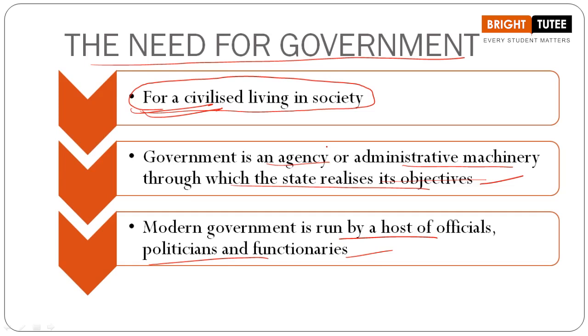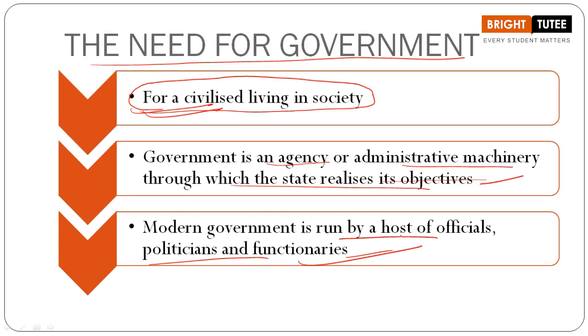So here we understand that there are different types of government. The nature can vary: republican, monarchical, federal, unitary, parliamentary or presidential when we are talking about the United States of America. So when we are talking about the modern day government, definitely it's quite complicated. But the modern day government is run by a host of officials, politicians and functionaries. When we are talking about our own country, we know that ministers are there.